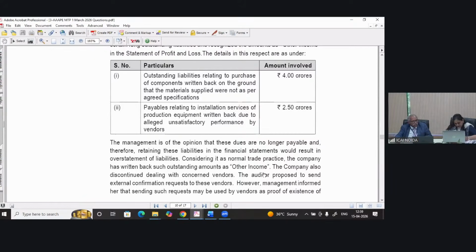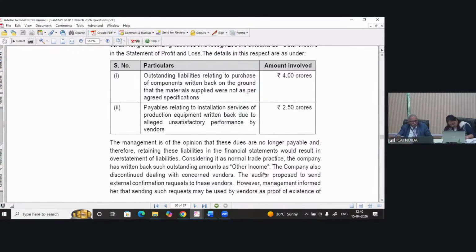Payables relating to installation services of production equipment. This is service related creditors. Now the company has availed some services, and due to availment of services, the company has creditors worth rupees 2.5 crore, and the company has written back due to alleged unsatisfactory service.